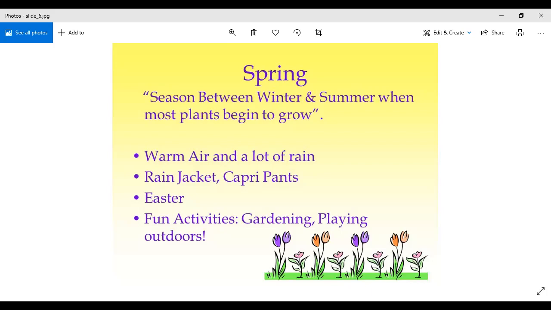Similarly, rain jackets, capri plants, Easter. These are the things which are related to the spring season. We have this festival, and if we talk about the fun activities, people go for gardening, playing outdoors, because the season is very suitable. You can easily go outside. It's not hot and it's not cold as well. Something in between the cold and hot, right? So that is why we prefer going out. We prefer outdoor activities, and spring is considered the most beautiful season of the year as compared to the other ones. Okay,